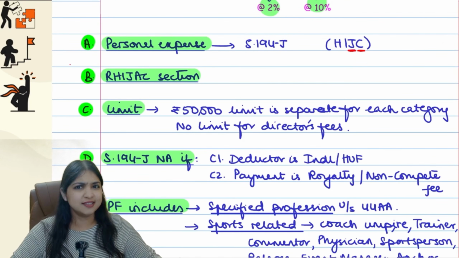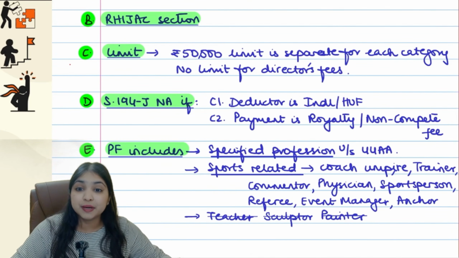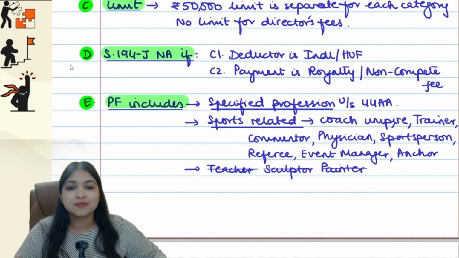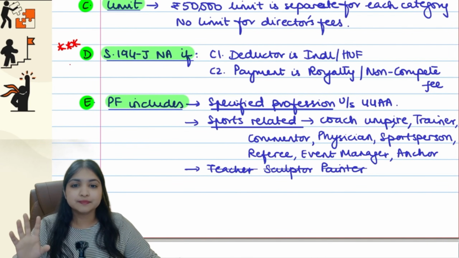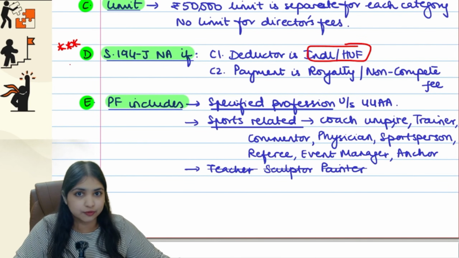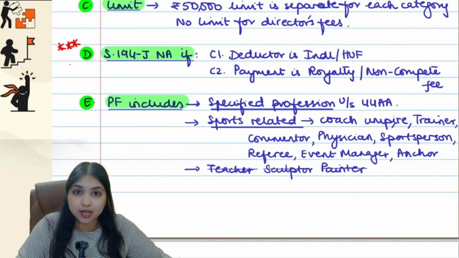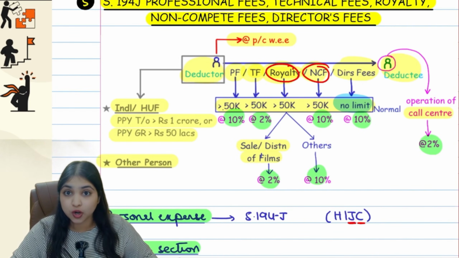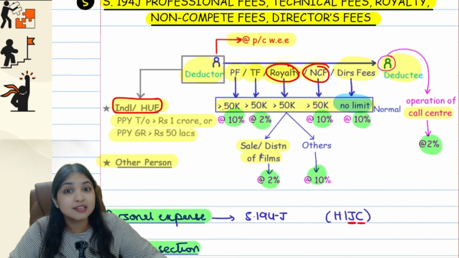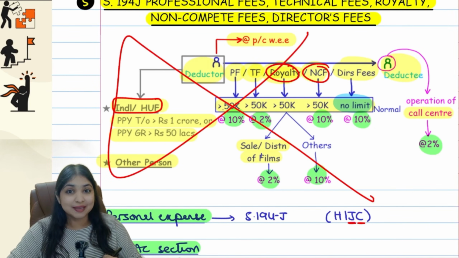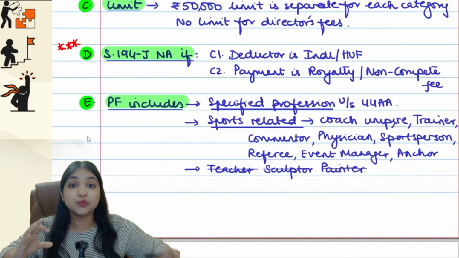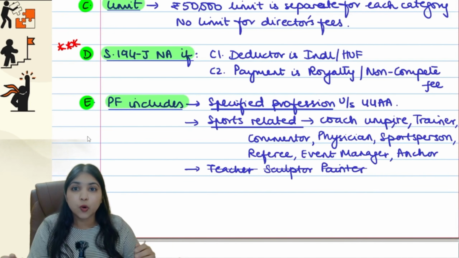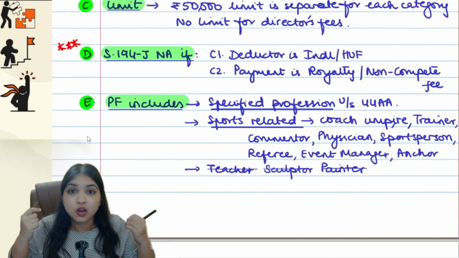Now even this is an R hijack section, I already told you. Limit, I told you we have a separate 50,000 limit for each category, but for director's fees alone there is no limit, even this you know. Now listen, extremely important point: if the deductor happens to be an individual or HUF, and if the transaction is royalty or non-compete fees, then this section itself will not apply. This is a special, unique situation. If the deductor is an individual or HUF, and the transaction is royalty or non-compete fees, then 194J itself will not apply.